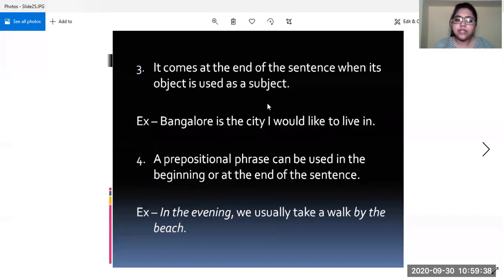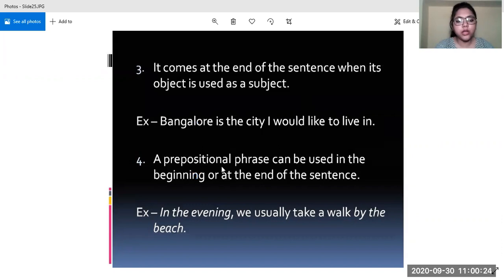Next is, it comes at the end of the sentence when its object is used as a subject. I told you about the object of preposition earlier. So when the object is used as a subject, look at the example. Bangalore is the city I would like to live in. If we would have reframed the sentence, I would like to live in Bangalore. So in Bangalore, Bangalore is what? It is the object of preposition. So if we place the object of preposition as the subject, then also the sentence ends with a preposition. Bangalore is the city I would like to live in.